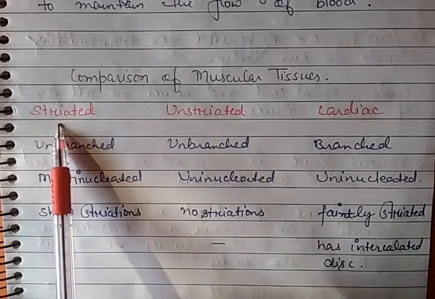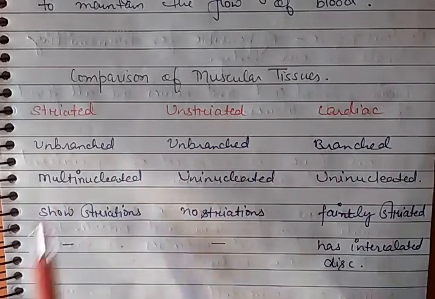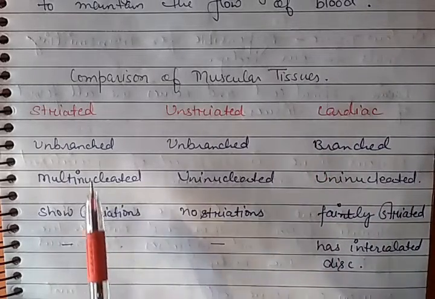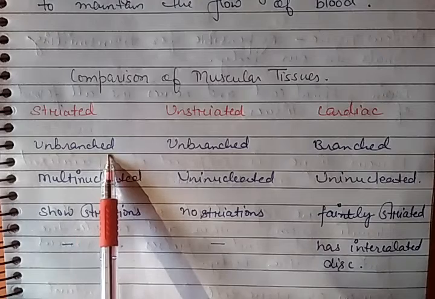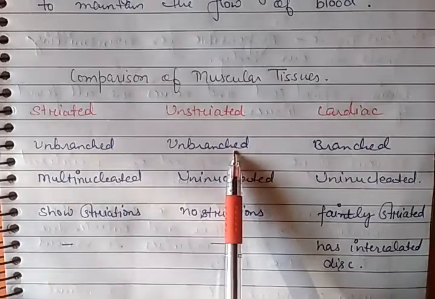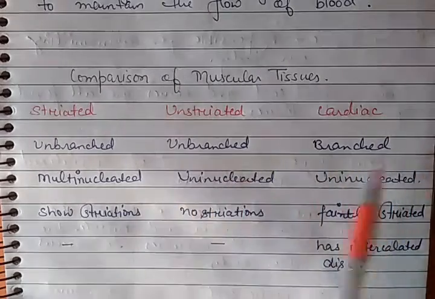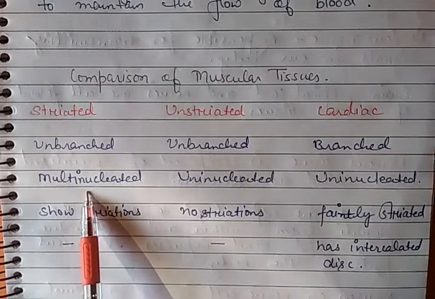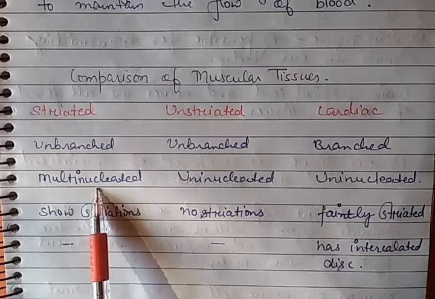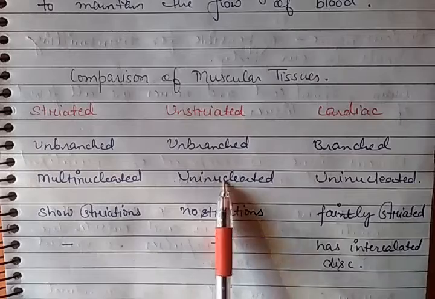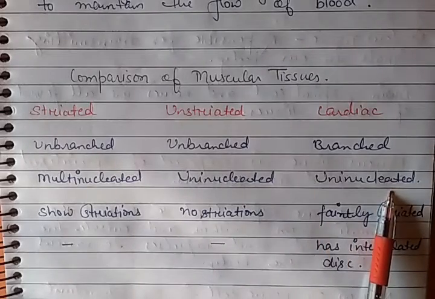So if you see the striated, unstriated and cardiac muscles, means voluntary, involuntary and cardiac muscles. Here the comparison is: striated muscles are unbranched. Unstriated muscles are also unbranched, and cardiac muscles are branched. So this is the difference. Now striated muscles are multinucleated, they have more than one nucleus in a single cell. Unstriated muscles are uninucleated. Cardiac muscles are also uninucleated.